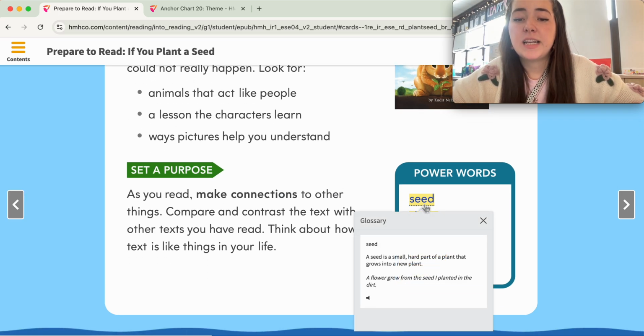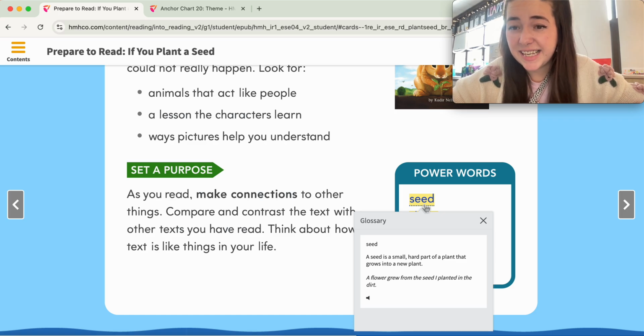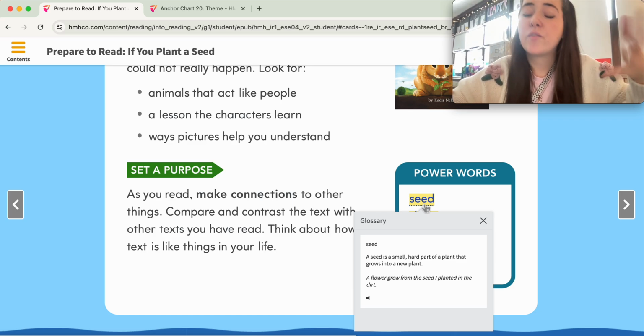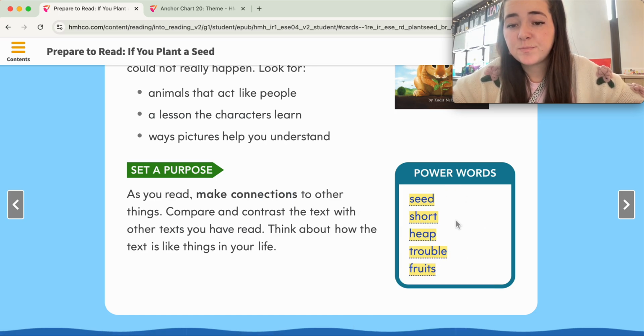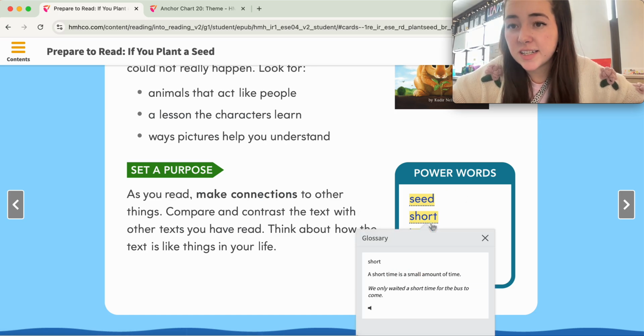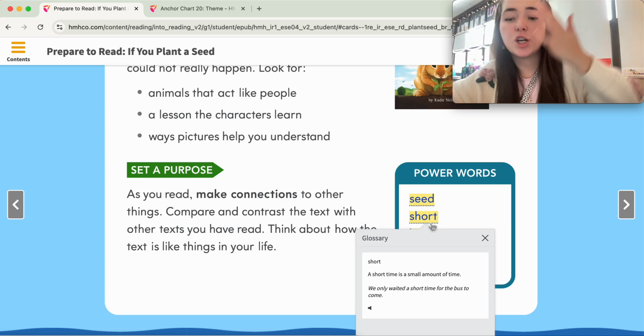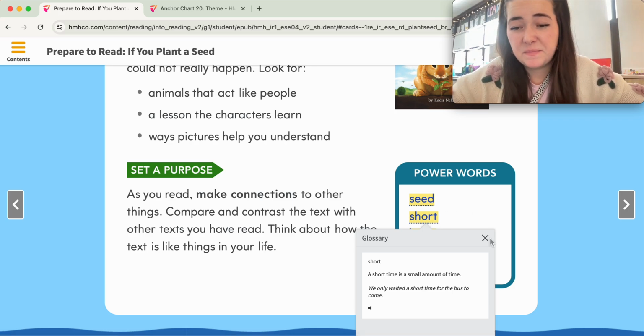Our power words today are seed. Can you say seed? A seed is a small, hard part of a plant that grows into a new plant. For example, a flower grew from the seed I planted in the dirt. The next word is short. Say short. A short time is a small amount of time. For example, we only waited a short time for the bus to come.